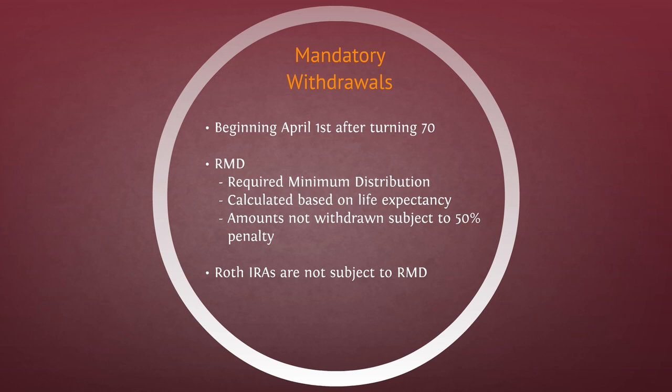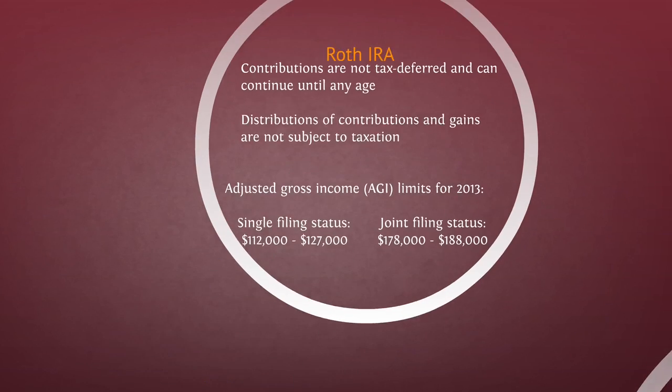These are RMDs, or required minimum distributions. They're calculated based on your life expectancy, and you pretty much want to comply because the penalty is 50%, so pretty substantial.